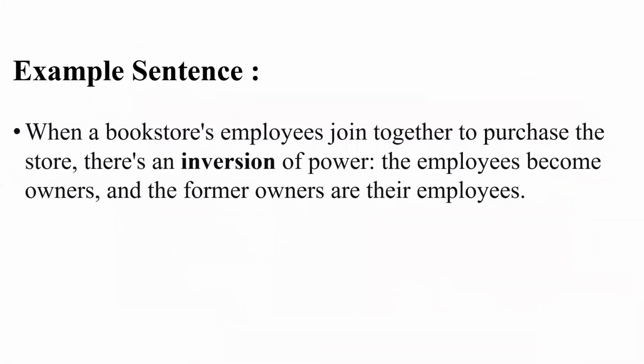When a bookstore's employees join together to purchase the store, there's an inversion of power. The employees become owners and the former owners are their employees. A reversal of position is called an inversion. In weather terms, an inversion occurs when the air temperature near the ground is colder than the upper air temperature.